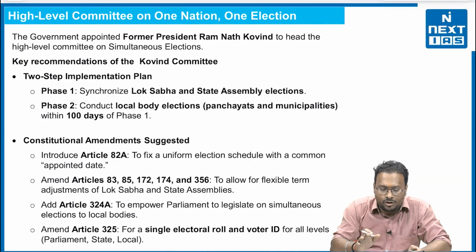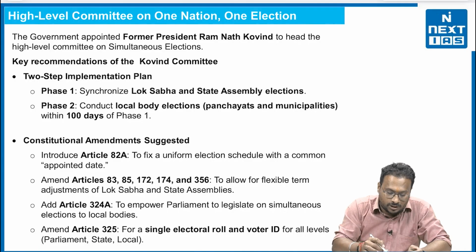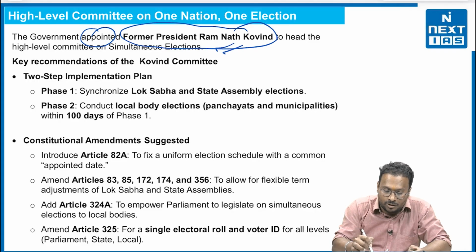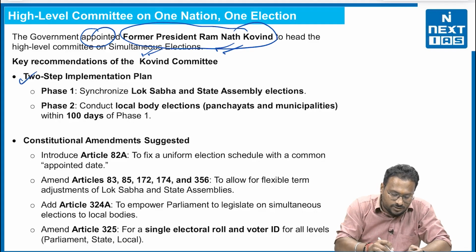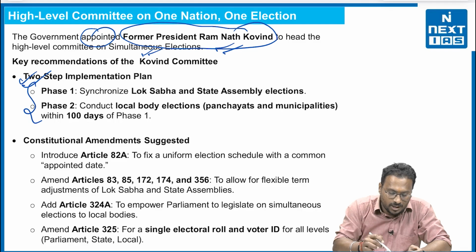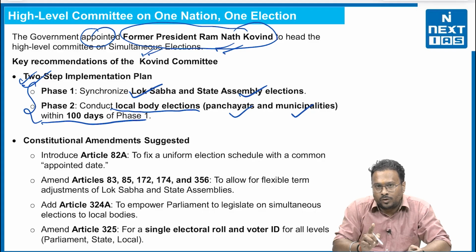Now, the high-level committee on one nation, one election that was appointed under the former president, Mr. Ramnath Kovind, regarding the simultaneous elections. Now, the key recommendation of the Ramnath Kovind committee was, first, a two-step implementation plan. That means they took the idea of Niti Aayog. First, synchronize Lok Sabha and state assembly elections. Second, conduct local body elections, that means panchayats and the municipalities, within 100 days of phase 1.